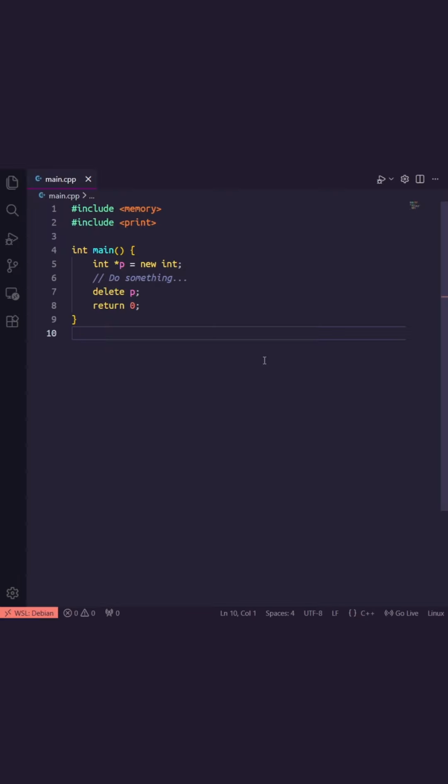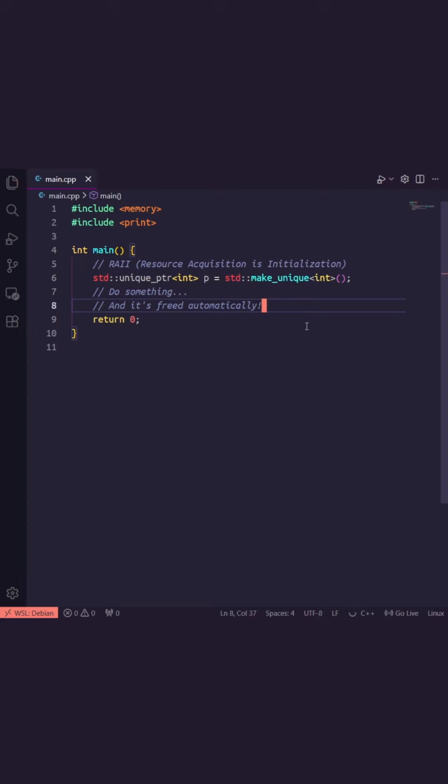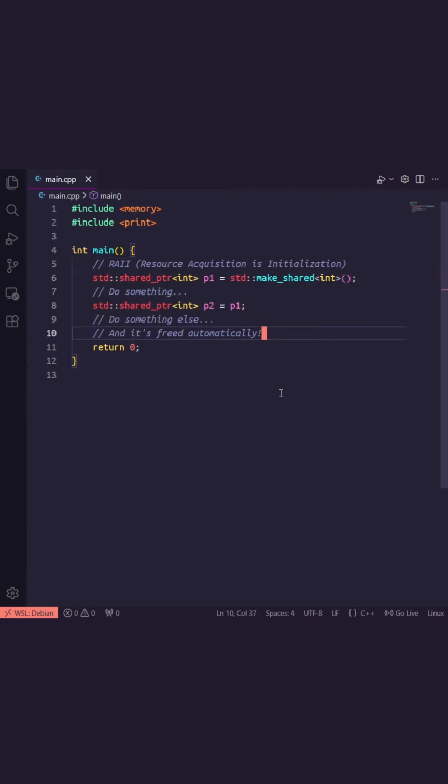For example, instead of using regular new and delete, use a unique pointer, which owns your heap allocated object and deletes it for you upon going out of scope. If you need multiple instances of an owning pointer that own the same object, use a shared pointer, which keeps a reference count, aka the number of currently alive instances that own the same object, and when the reference count reaches 0, that last instance is in charge of deleting the object.